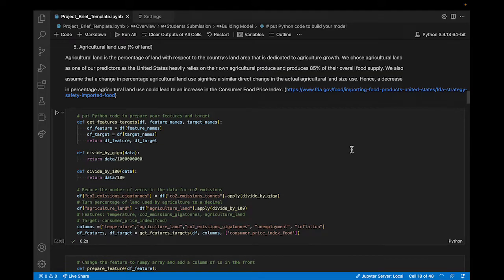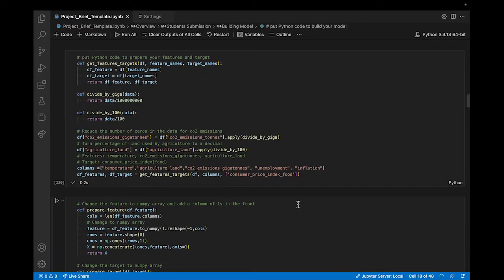Agricultural land is the percentage of land that is dedicated to agricultural growth. We chose agricultural land as one of our predictors, as the United States heavily relies on its own agricultural produce and produces 85% of its overall food supply. We also assume that a change in percentage agricultural land use signifies a similar direct change in the actual agricultural land size used. Hence, a decrease in percentage agricultural land use could lead to an increase in consumer food price index.